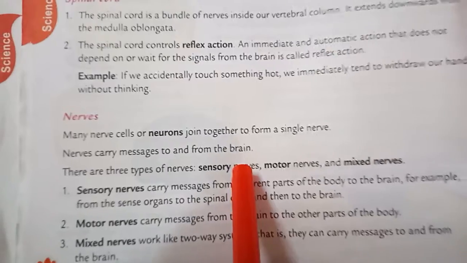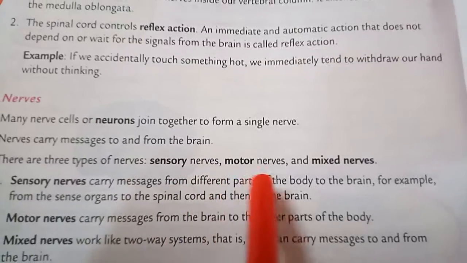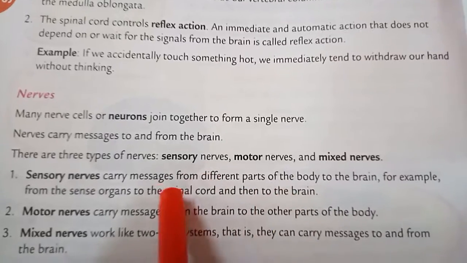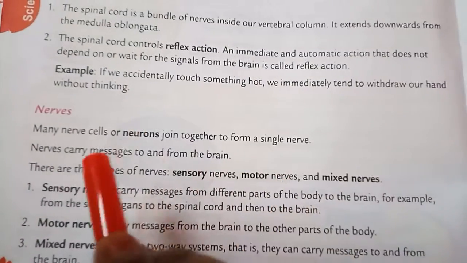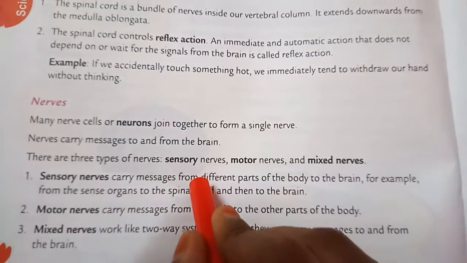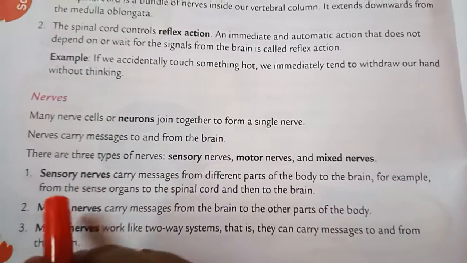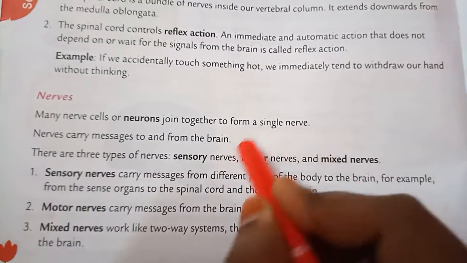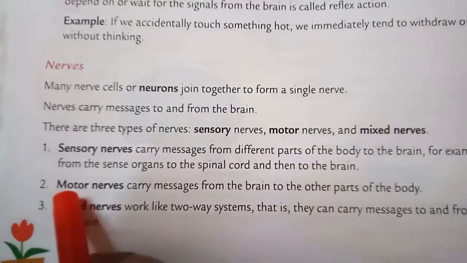The first one is sensory nerves. What are sensory nerves? Sensory nerves carry messages from different parts of the body to the brain, for example from the sense organs to the spinal cord and then to the brain. These are the sensory nerves which carry messages from the hand to the brain. They give the information from the part to the spinal cord and from the spinal cord to the brain. Sensory nerves are the nerves which carry messages from the body parts to the spinal cord and then to the brain.